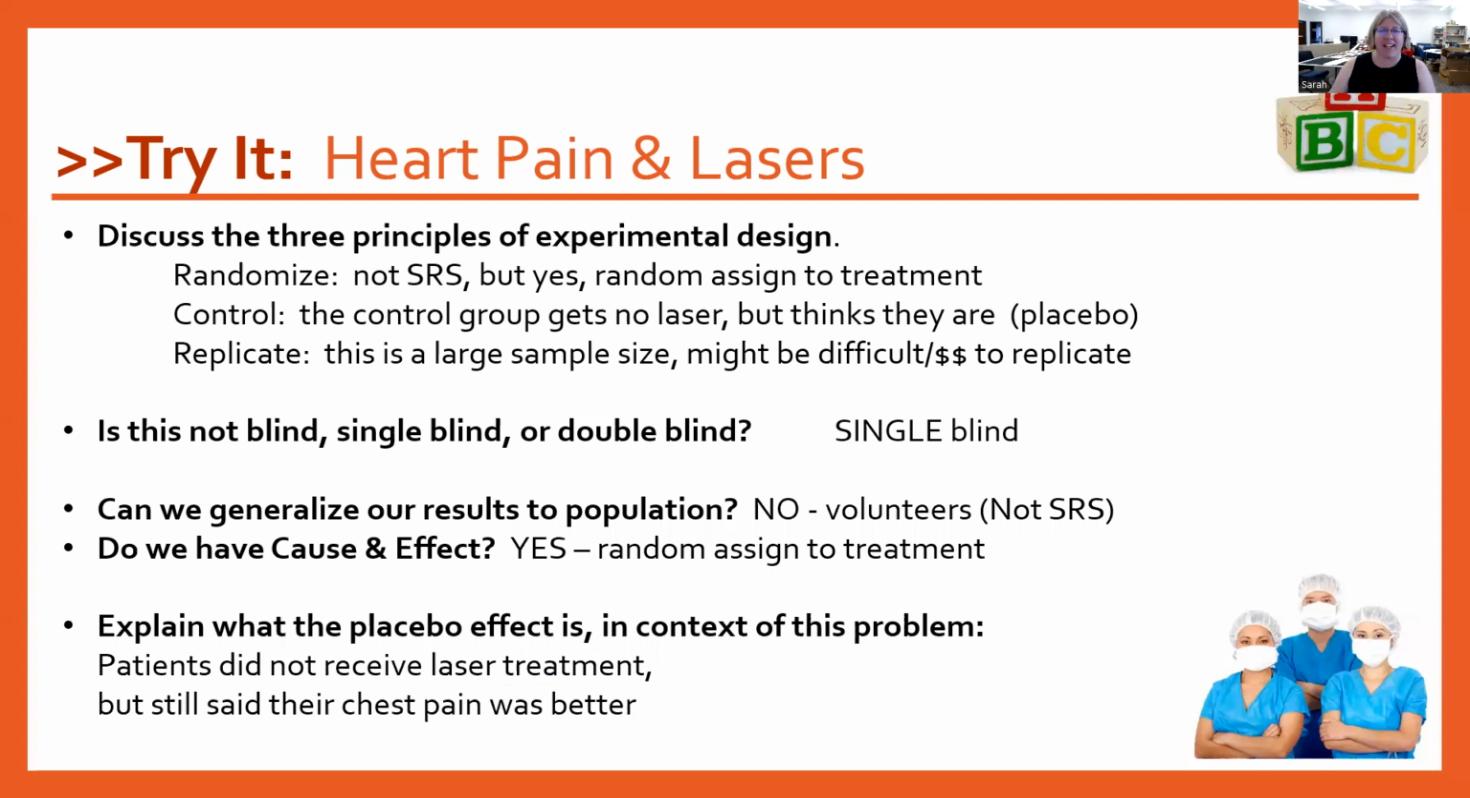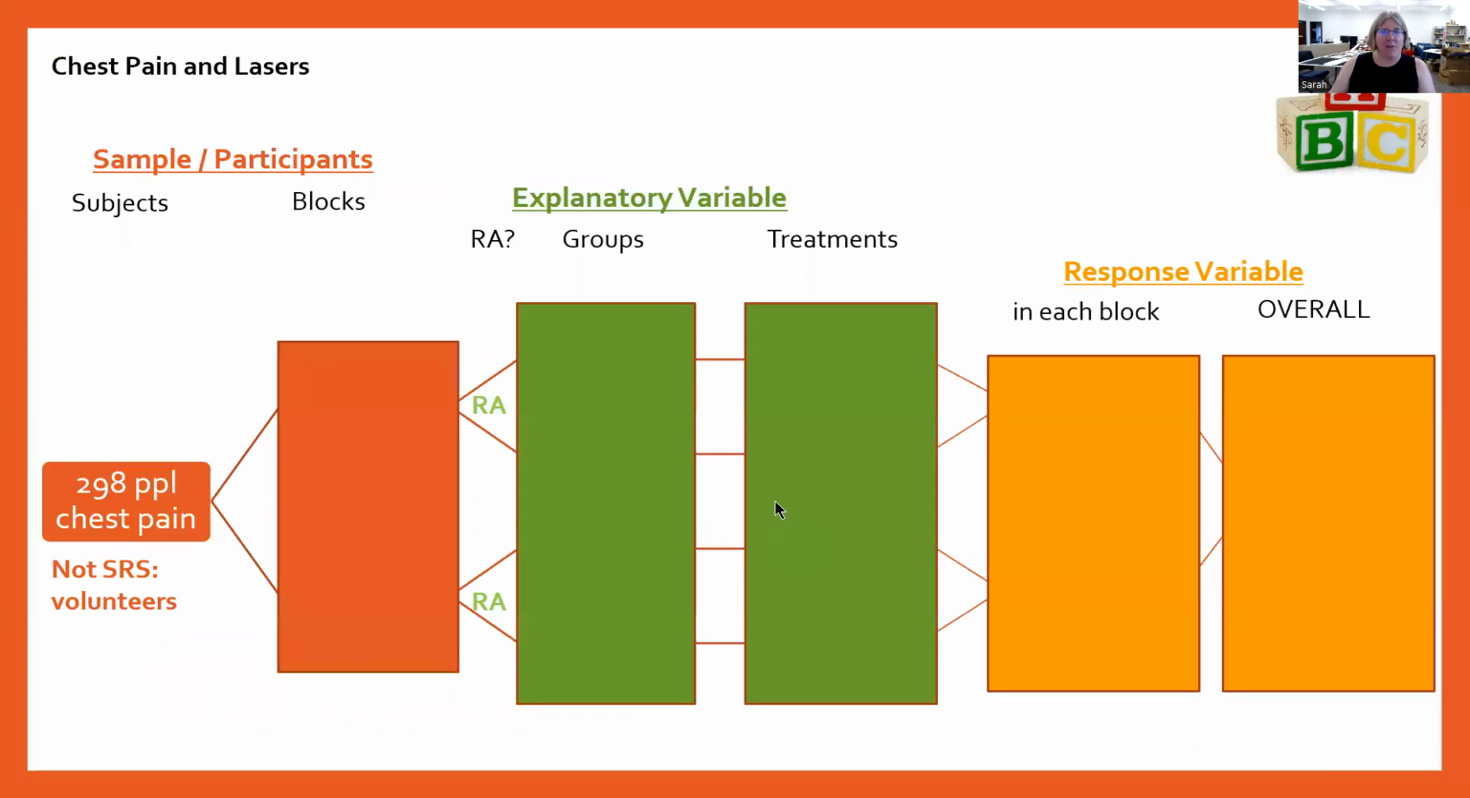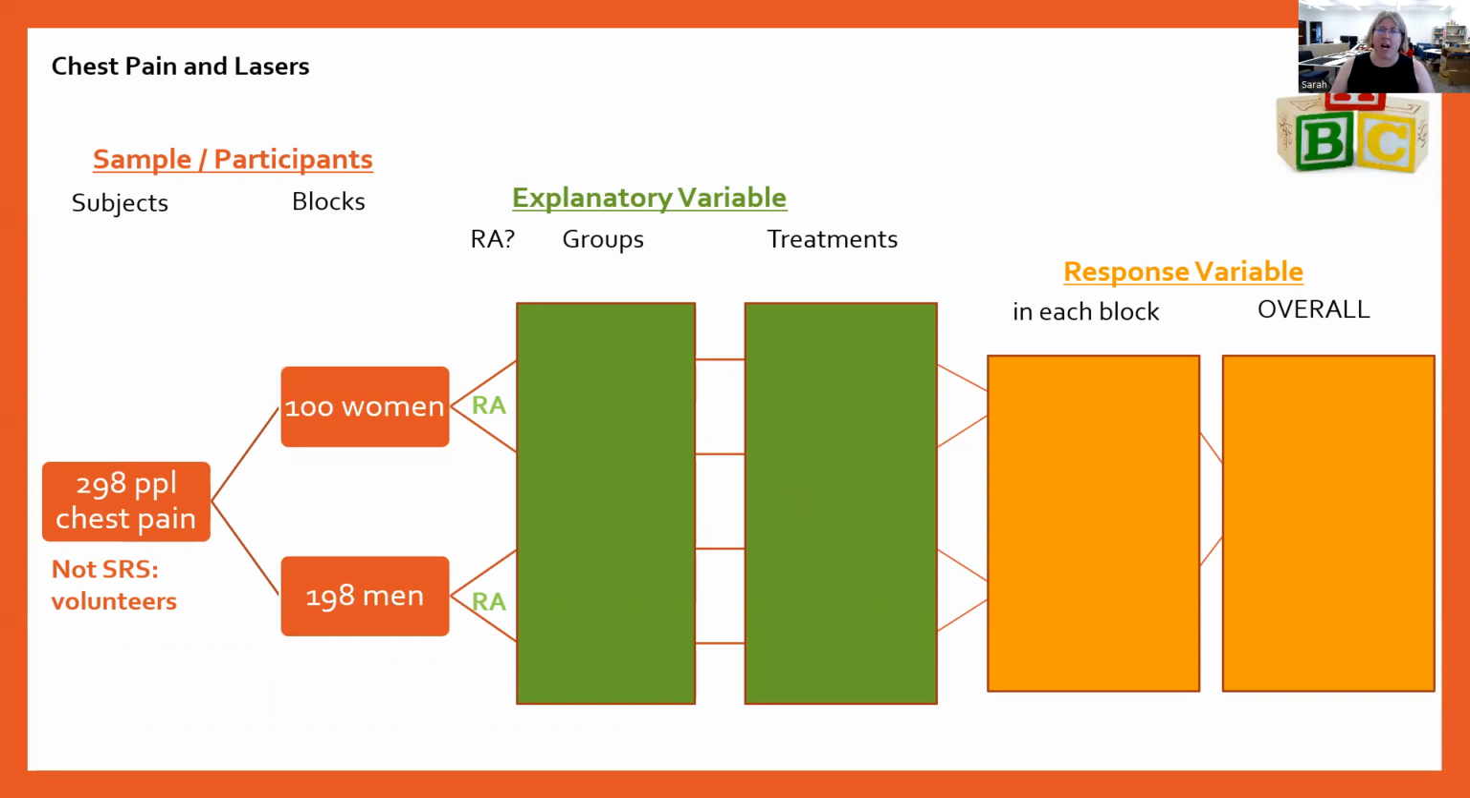All right, so let's take a look at this diagram. So we have our 298 people, and I noted that it was not a random sample. We are going to split them into blocks, 100 women and 198 men, and that information was in the problem itself. And again, this one is not randomly assigned to blocks because gender is an innate property of people. So that's not something we can tell people you're this or that. So it is what it is. We have two treatments. Either you get the laser or you don't.